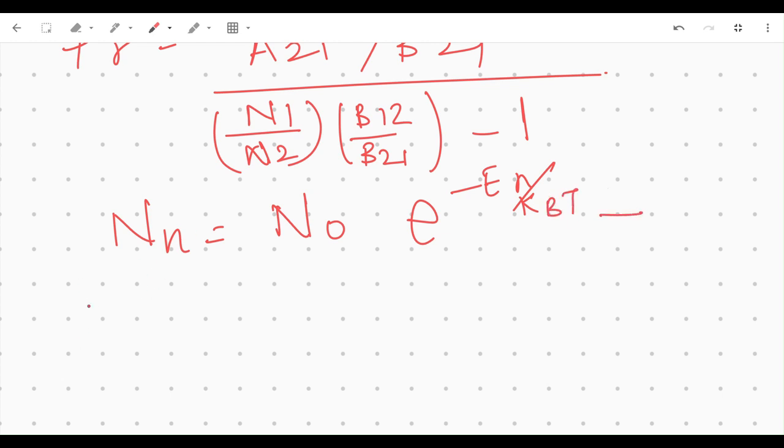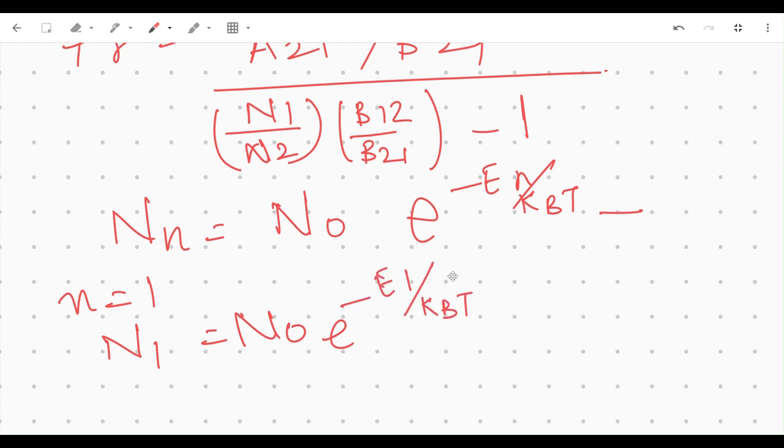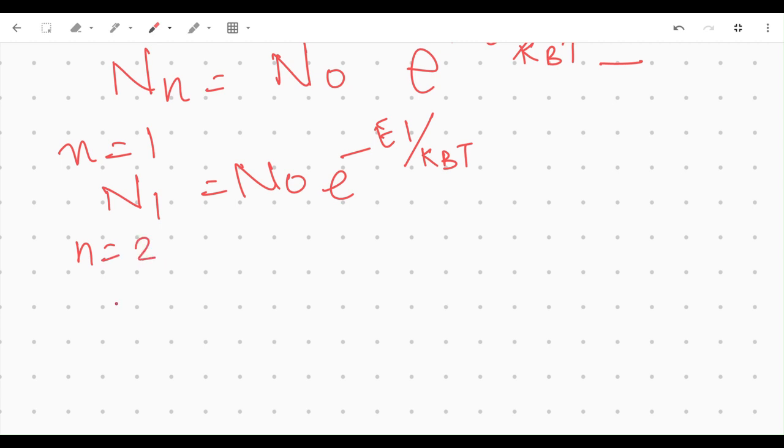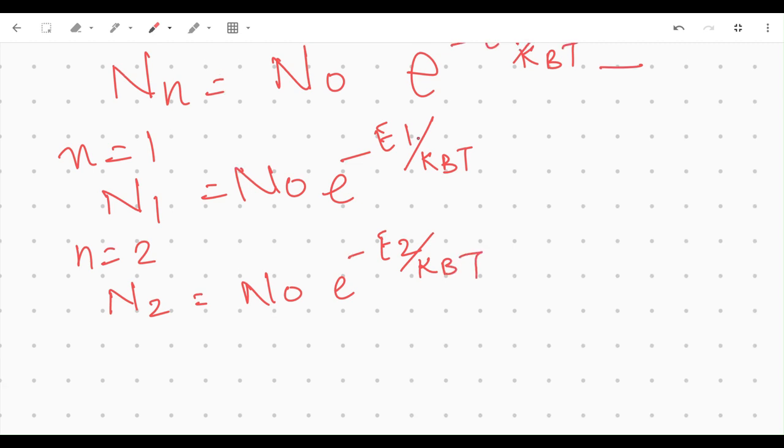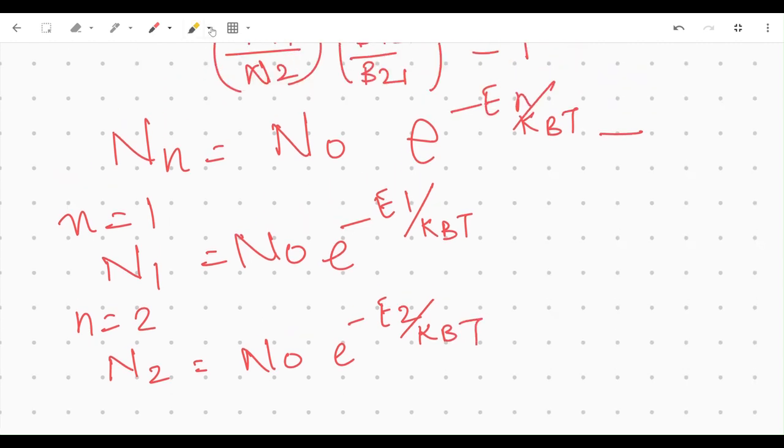Now, when n is equal to 1, we get N1 is equal to N naught e to the power minus E1 by kBT. And when n is equal to 2, we get N2 is equal to N naught e to the power minus E2 by kBT. And with this, we can find this term, N1 by N2.